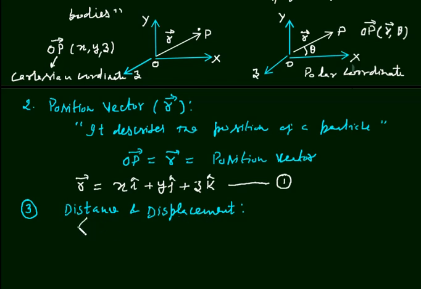Third term is distance and displacement. In a simple way, I write distance is total path length. And displacement is shortest path length.